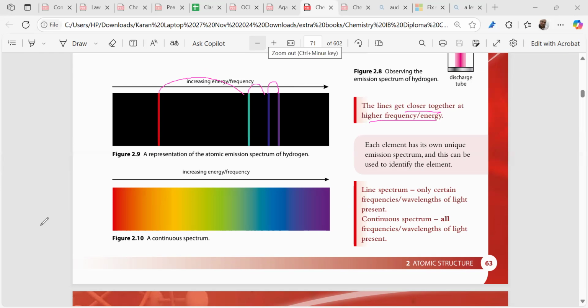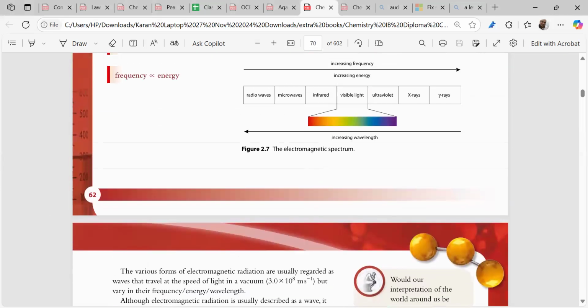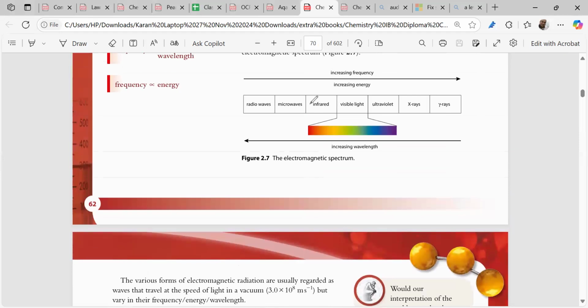This you have to maintain, right? This chart you have to fix in your mind. Can you see this chart? These are all the electromagnetic spectrum. Left to right is what? Increasing energy. Got it?